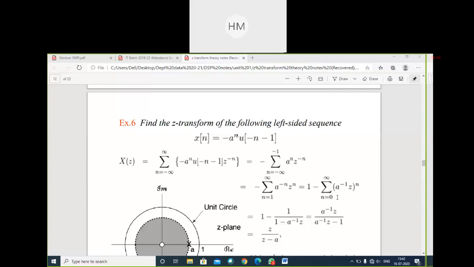So there are 5 values of y of n. Determine the input sequence x of n. Got the question? A system has impulse response h of n 1, 2, 3 and output response y of n. Determine the input sequence x of n. So how will we simplify? Can anybody tell me?